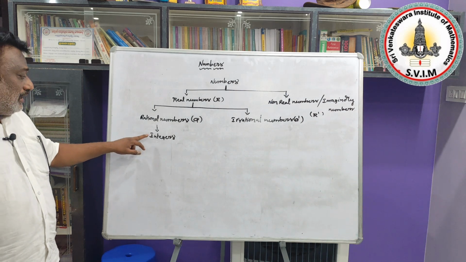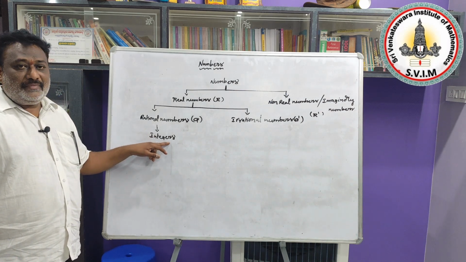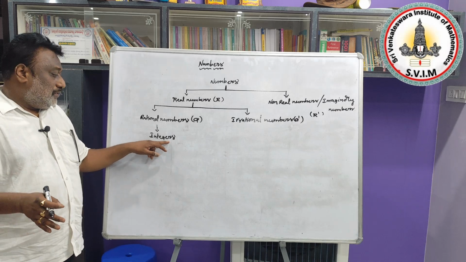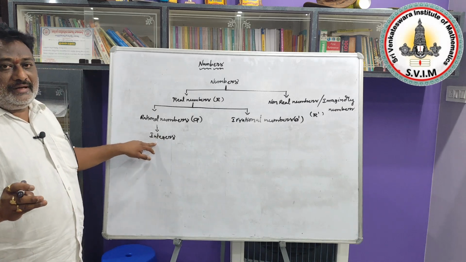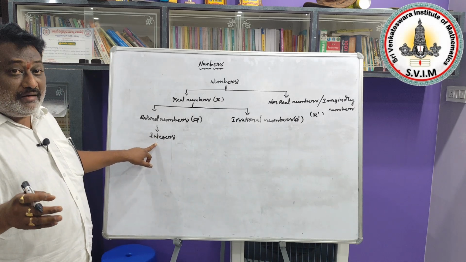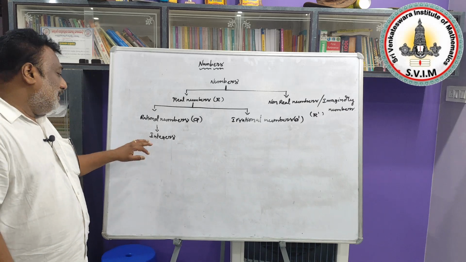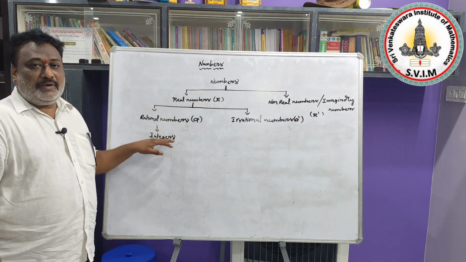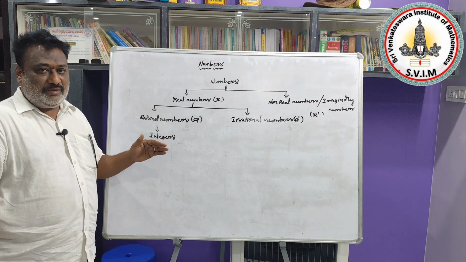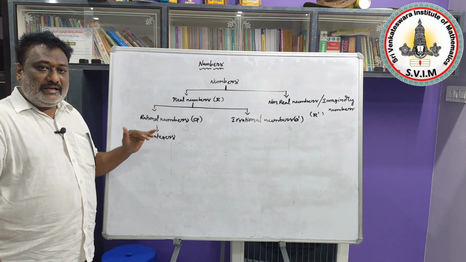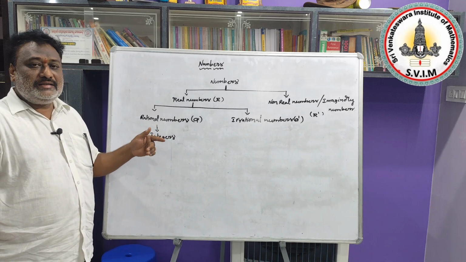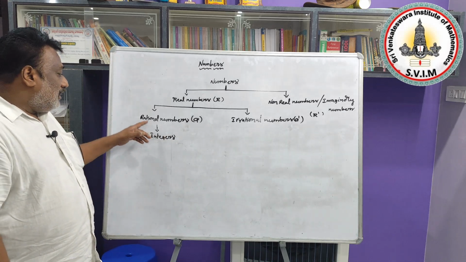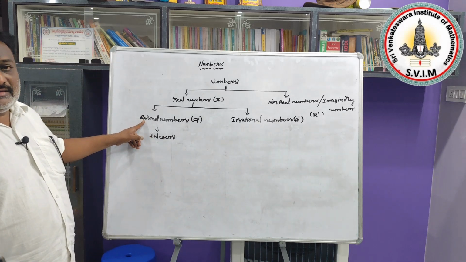Whatever integers you take, each integer is possible to write in the form of p by q. That means there is no denominator for integers; in such cases you can take 1 there. In that way, all integers are nothing but rational numbers.